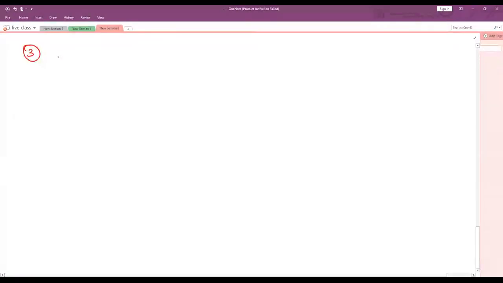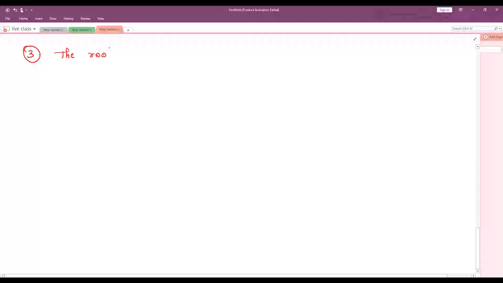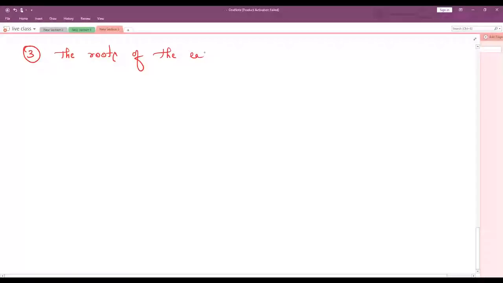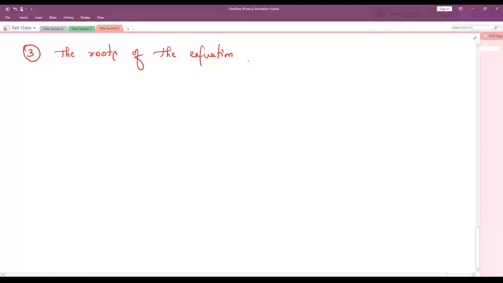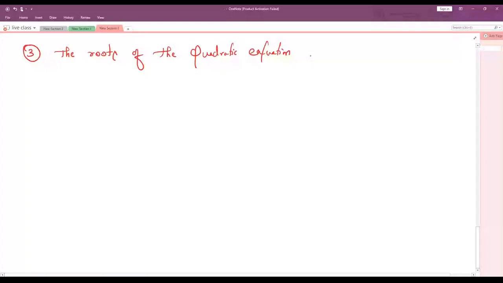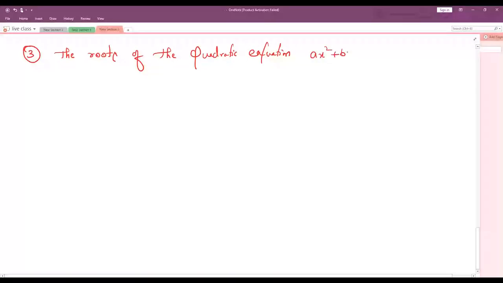Okay, no problem. Now let me solve one more problem, children. Very simple. The roots of the quadratic equation ax square plus bx is equal to 0 are dash.